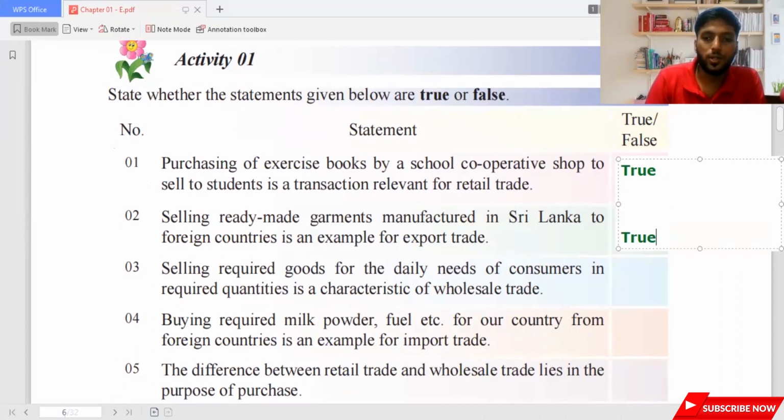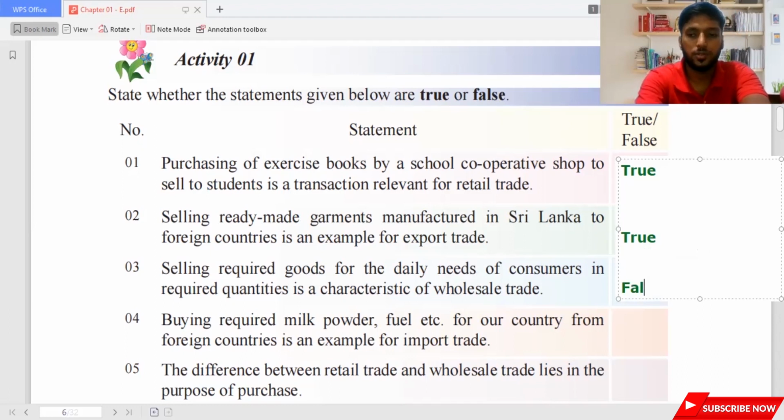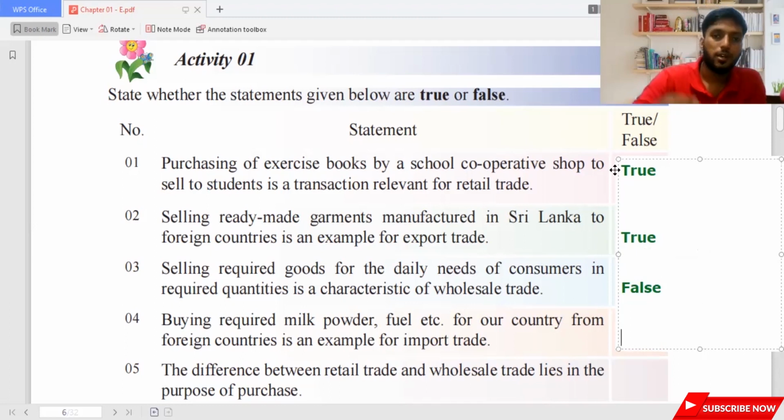Selling required goods for daily needs of consumers in required quantities is a characteristic of wholesale trade. So who sells in required quantities and required varieties of goods? It's retailers, not wholesalers. So it's false. Then, buying required milk powder, fuel, etc. for the country from foreign countries is an example of import trade. When you buy any resource from another country, we say it is import trade. So of course it's true.